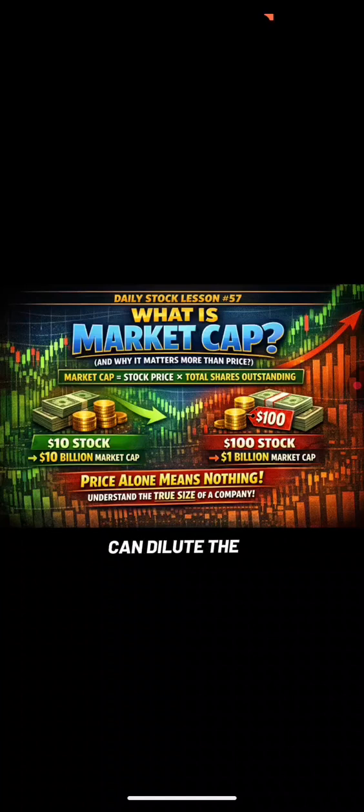A company can dilute its shares by putting more shares on the market, which lowers the price, but it gives you an opportunity to buy it lower. It just depends on the context. So pay attention. A $3 stock can be overvalued, and a $300 stock can be undervalued. It's based on market cap and all of these indicators, all of these gauges that I'm teaching you.